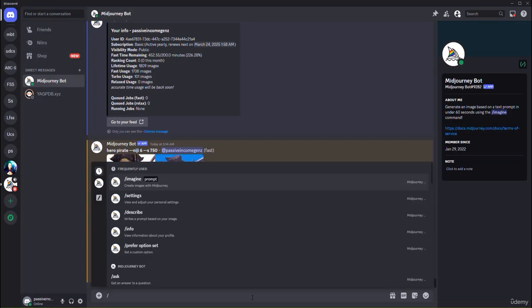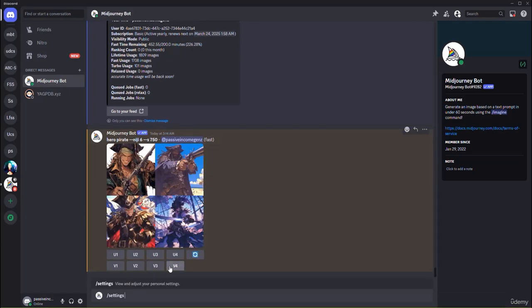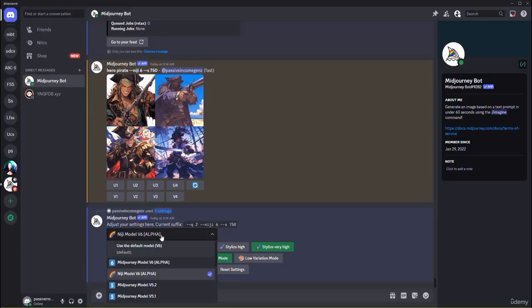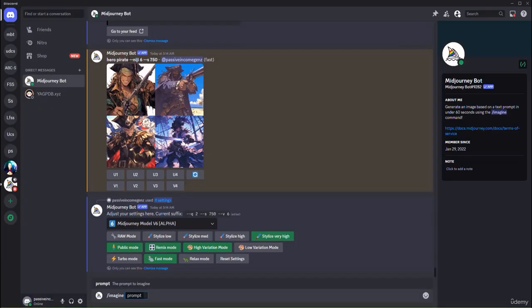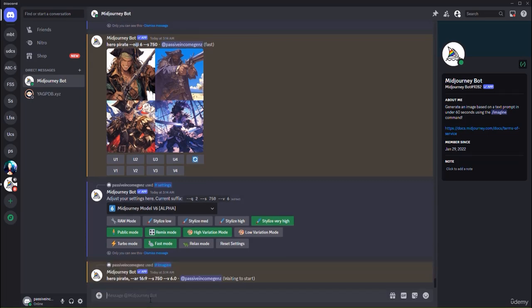And if I use the same prompt, first of all, let me change the settings. If I change the settings and use Midjourney version 6 alpha right now, if I click slash imagine, and if I imagine a hero pirate again, I can copy this prompt and paste it here. Hero pirate. I can also choose the size. So I can add a comma, 2 hyphens, and AR, and basically, I can add 16 by 9. And if I hit enter, right now, you can see that it's going to go ahead and generate a design of a hero pirate with an AR of 16 by 9, which is landscape size.